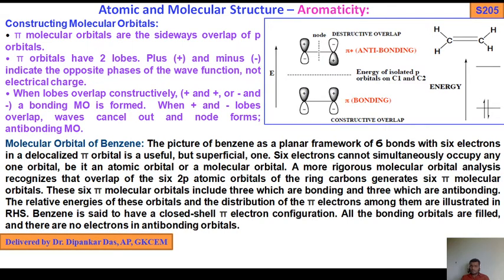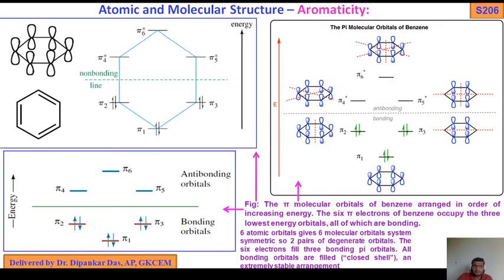All the bonding orbitals are filled and there are no electrons in antibonding orbitals. So in the benzene molecular orbital, there are 6 orbitals; among them, 3 are bonding orbitals, pi 1, pi 2, pi 3, and 3 are antibonding orbitals, pi 1 star, pi 2 star, pi 3 star. Now let's see the diagram.